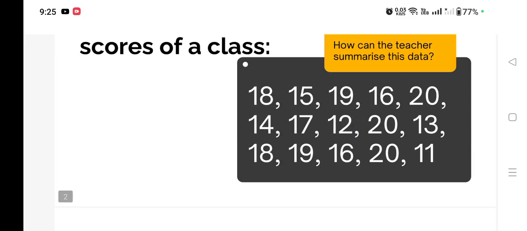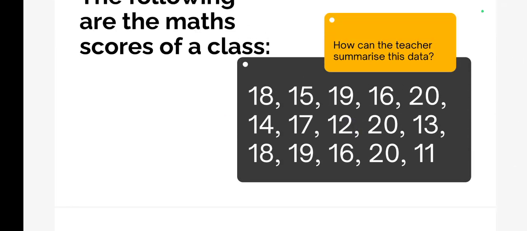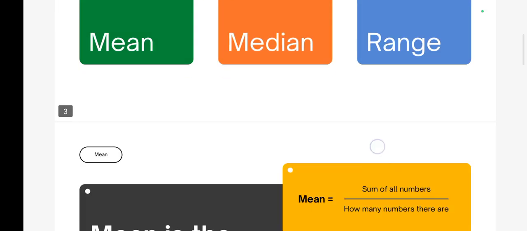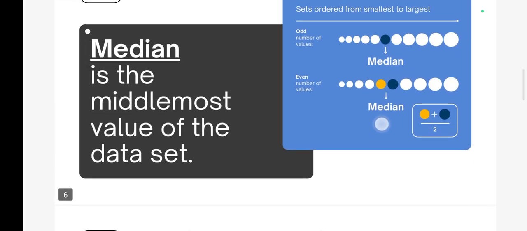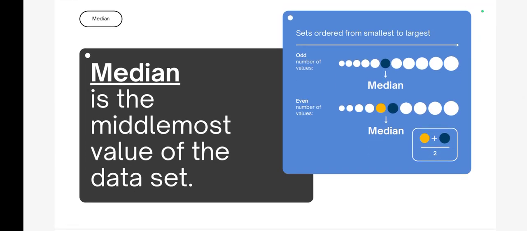जो ऊपर आपने देखा होगा यहाँ पे, those numbers were not arranged. See, the numbers are not arranged. First there is 18, then 15, then 19. So firstly you need to organize these numbers using ascending order. That is not required in mean, but that is required in median, that you need to first organize all the data.